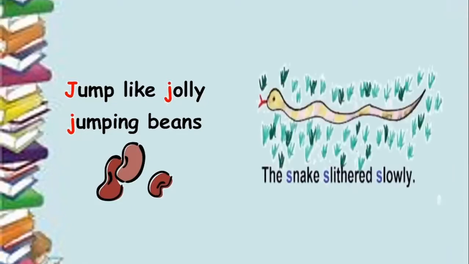The snake slithered slowly. Okay, so children, this was a lesson based on grammar. We did figures of speech. We did 4 figures of speech, if you remember, in this lesson. We did personification, rhetorical question, alliteration, and pun. Okay, so now with these 2 sessions, we have finished doing the lesson Have You Ever Seen?